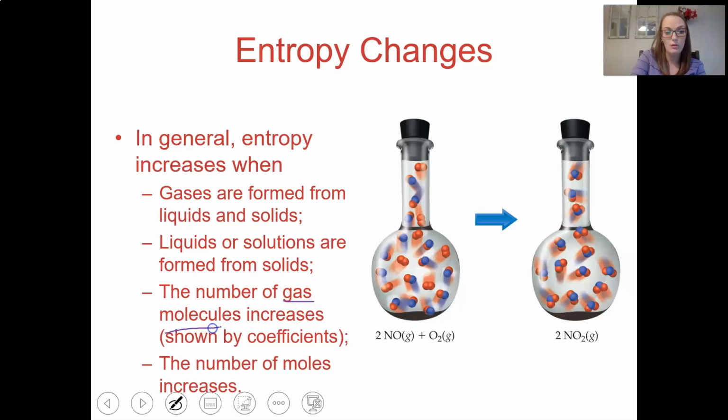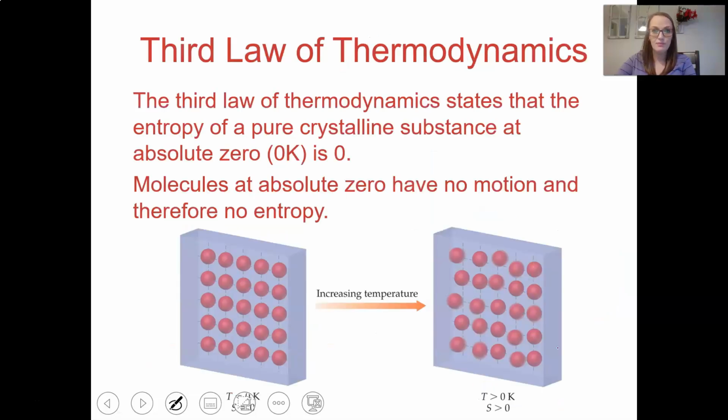Okay, so you tend to be looking at the number of gas molecules by the coefficients, or the number of moles just of liquid or gas increase. So looking at this example, we have 2NO plus O2 yields 2NO2. In this reaction, would you say entropy increased or decreased? Entropy actually decreased because we had 3 moles of gas, 2 and 1, and we made 2 moles of gas. We're going to have less randomness or less disorder. So entropy decreased here. So that's a little bit about entropy. We'll bring back entropy and enthalpy together in just a second.